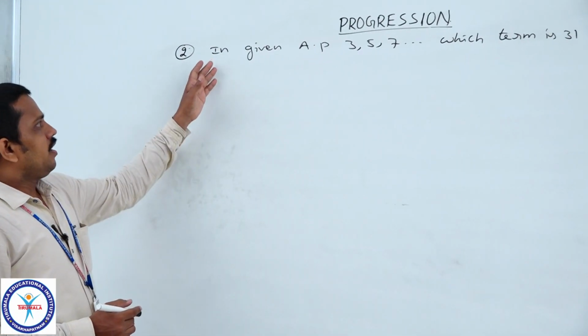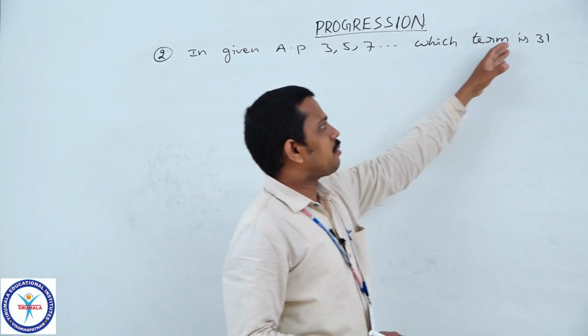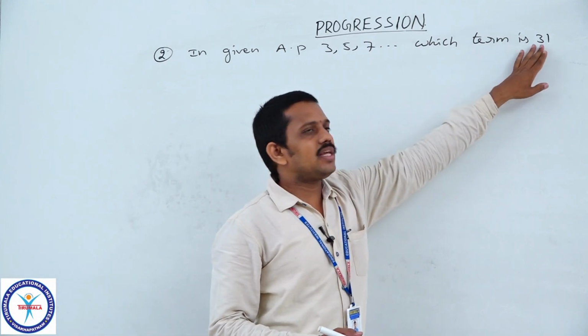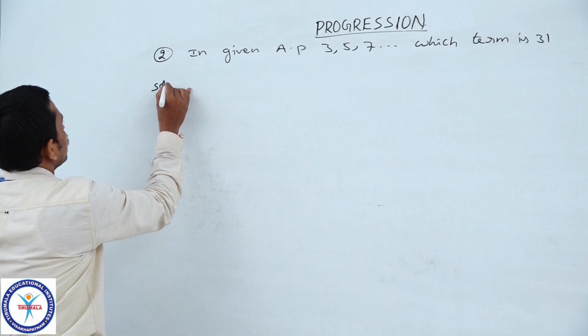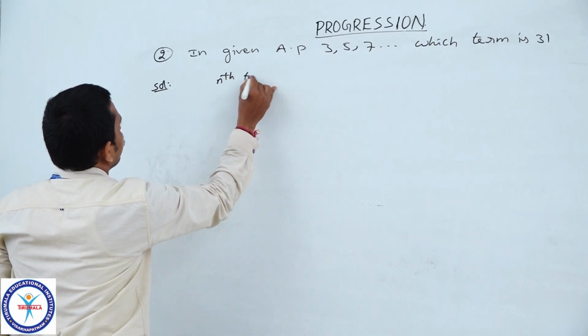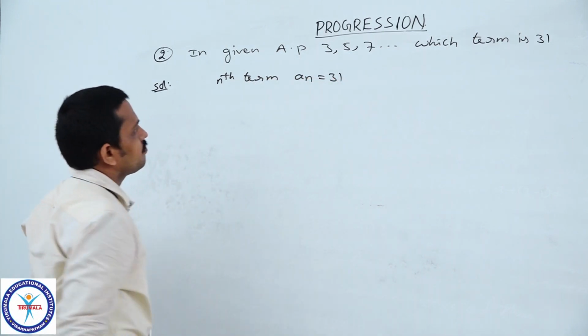Second example: in the given AP 3, 5, 7 and so on, which term is 31? Here in this case, we assume that the nth term is 31. So let the nth term An be equal to 31.